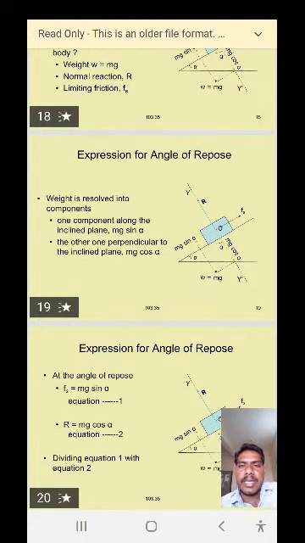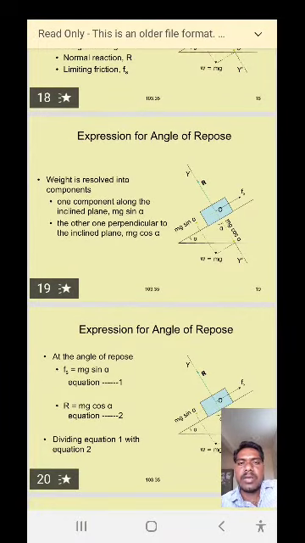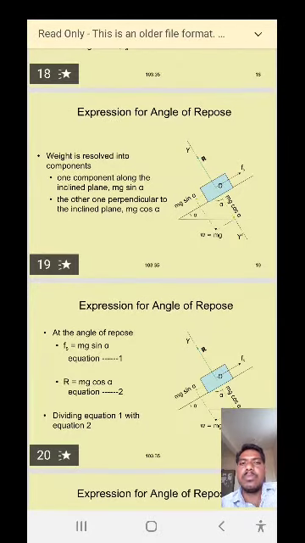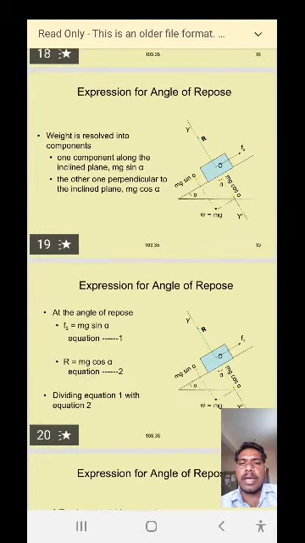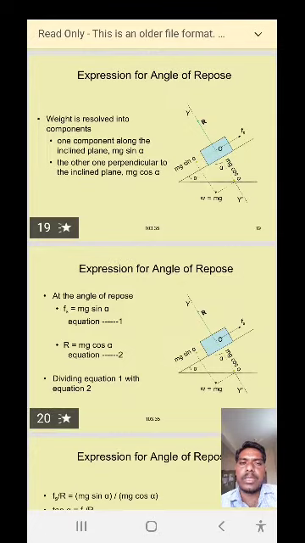The other one is perpendicular to the inclined plane, that is mg cos alpha. At the angle of repose, that means when a particular angle of inclination is reached, the body is just ready to slide down on the inclined plane.